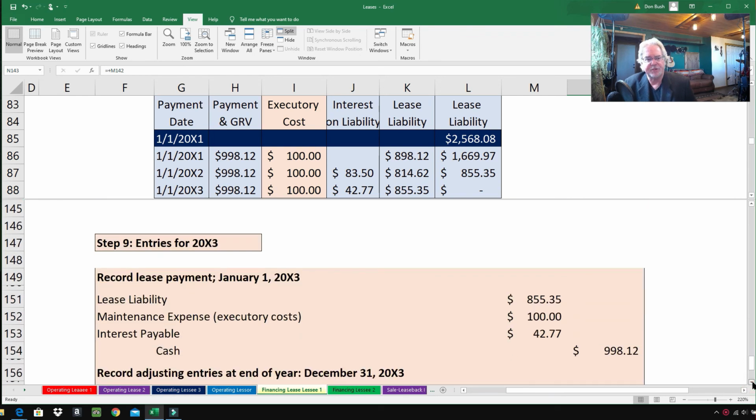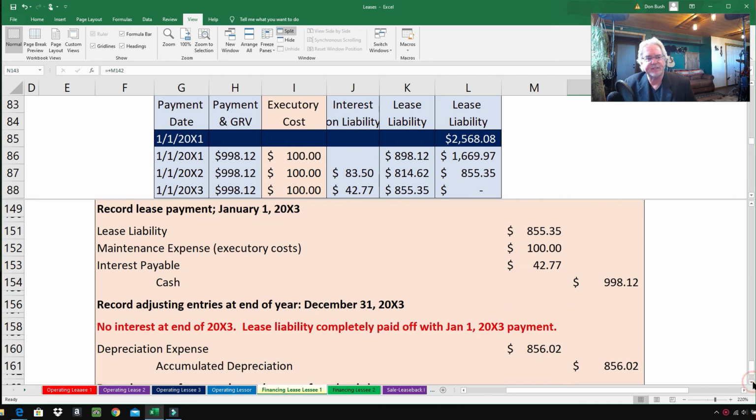Coming down to the very last year of the lease. So to record the lease payment on January 1st, the beginning of 2003, here we go. The lease liability is being reduced by $855.35. Got it right from there. Maintenance expense, $100. Got it from there. Interest payable, $42.77. Right from there. And the amount of cash being paid is right there. Now you notice that this is the end of the amortization schedule because it's all zeroed out at this point.